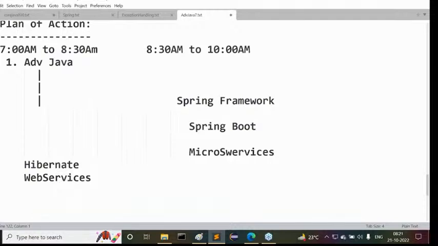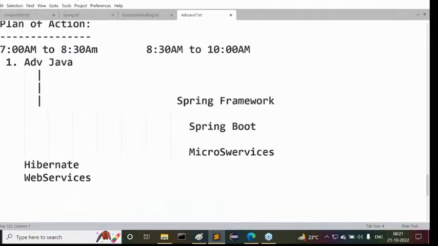Only if you want to come for only advanced Java, then the 7 to 8:30 timing is sufficient. Now today I started this advanced Java, and we are going to continue. We are going to discuss this advanced Java continuously. Yes, guys, are all of you getting my point or not? What I'm telling you now.